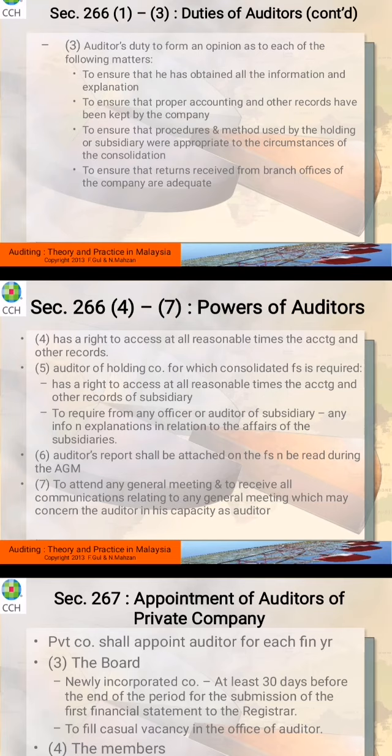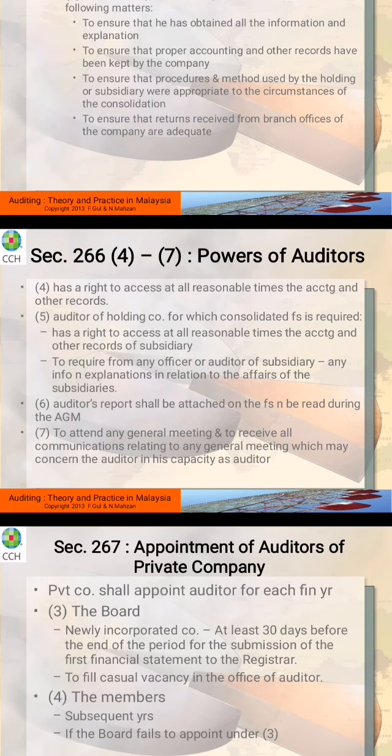Next one, you can require information from any officer or the auditor of the subsidiary. Just now you could get the information from the subsidiary company, and this one also, you can get the information from the auditor of the subsidiary. All right, 266 sub 6. The auditor's report shall be attached to the financial statements and can be read during the AGM. It should be attached.